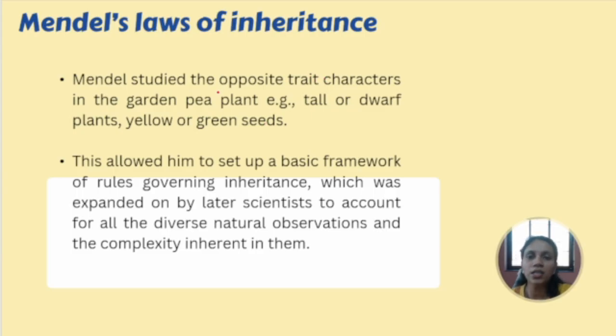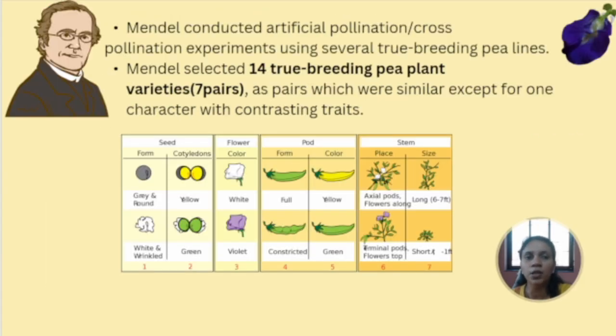Here he studied the opposite traits. He worked on different opposite characters, for example, tall and dwarf plants, or whether the seed is constricted or full. Such contrasting characters were studied. Because of this, it helped him to put down the rules which govern inheritance, which further helped the scientists to work further and establish proper laws.